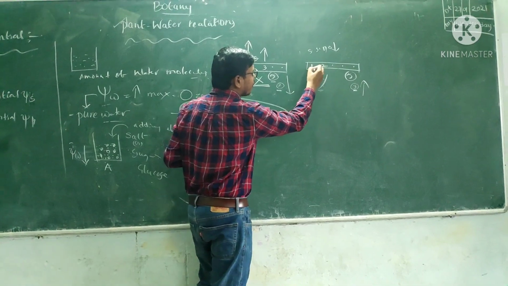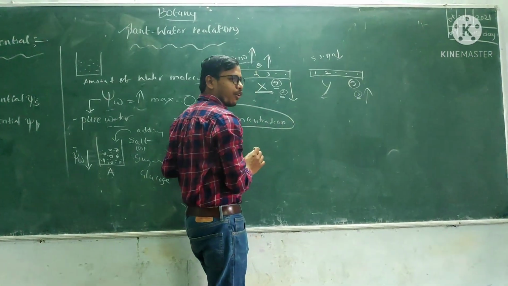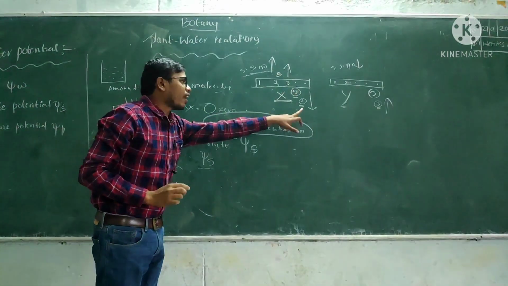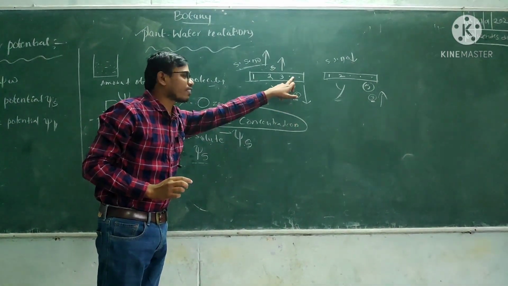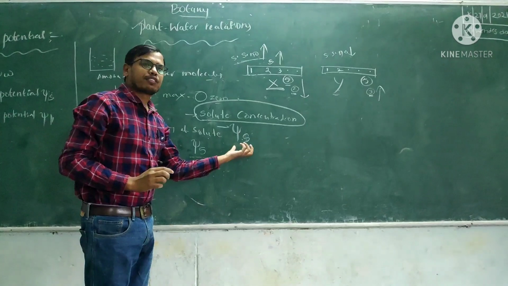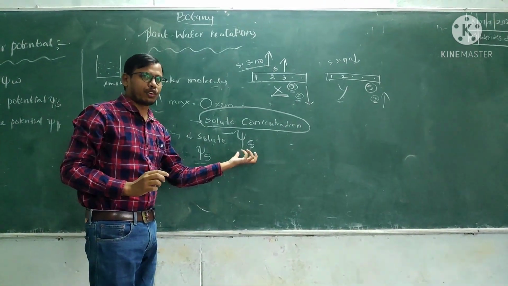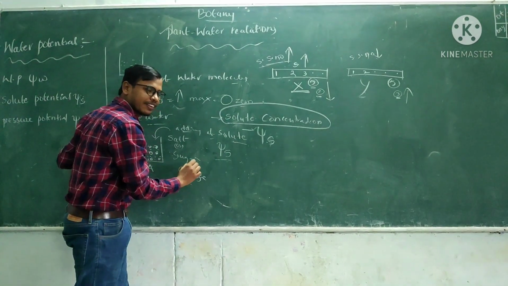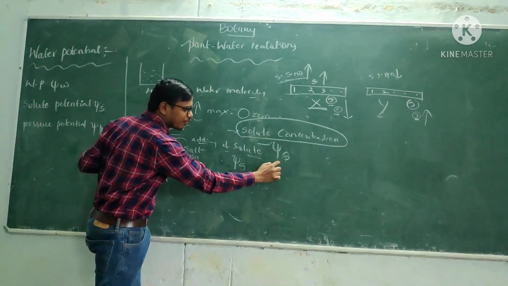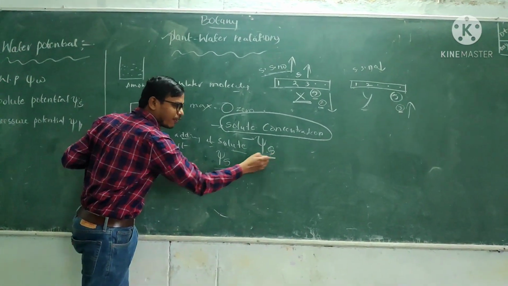In the Y bench, solute concentration is low. Now you can observe the adding students on the bench. The adding students on the bench is nothing but solute potential. Adding students are nothing but adding of solute. The adding of solute into a solution is nothing but solute potential.